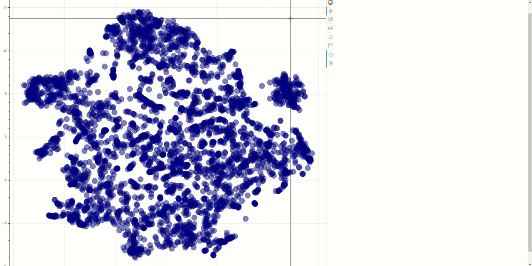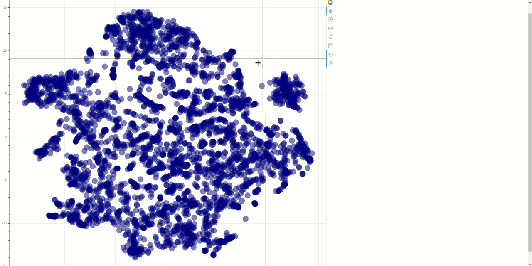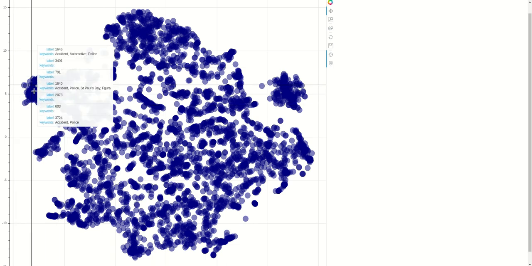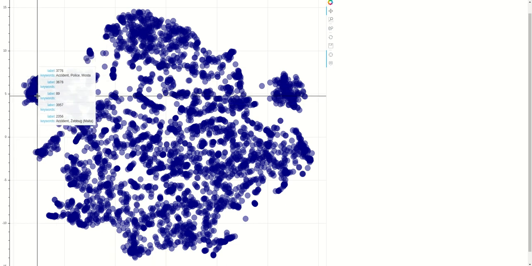In their case, they had already tagged their articles with different keywords, and they looked for those articles which were, for example, tagged with accident, but instead of appearing in this cluster over here, appeared further away, or articles with different keywords clustering in different ways.